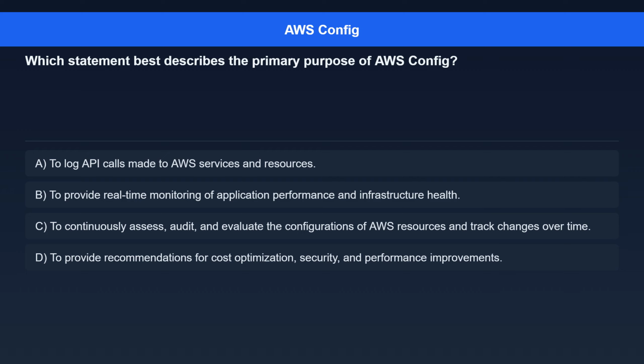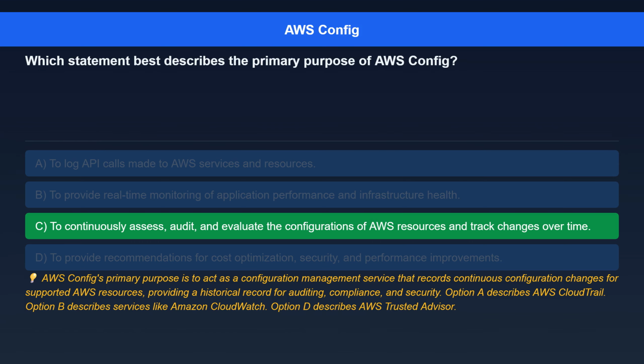Option C. To continuously assess, audit, and evaluate the configurations of AWS resources and track changes over time. Option D. To provide recommendations for cost optimization, security, and performance improvements. The correct answer is to continuously assess, audit, and evaluate the configurations of AWS resources and track changes over time.